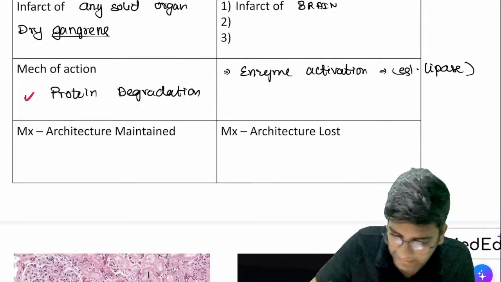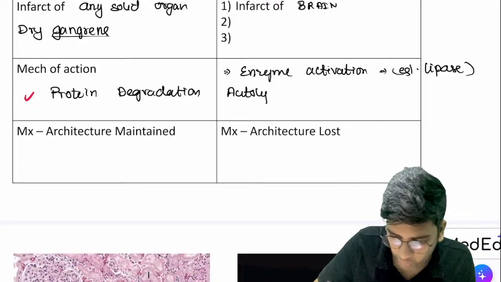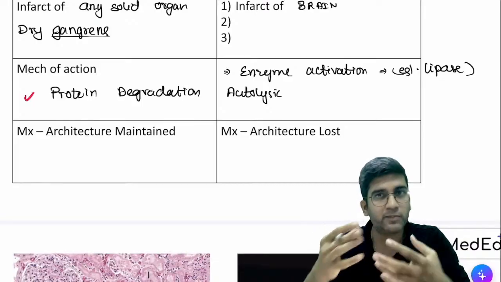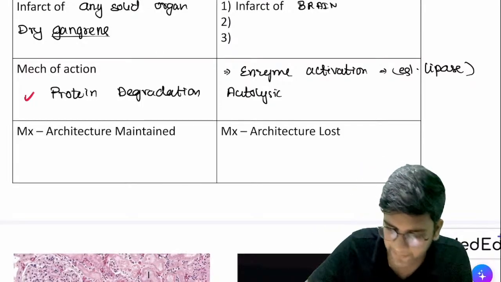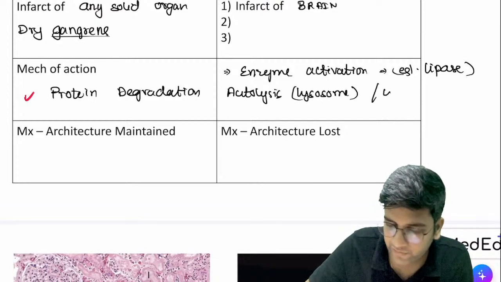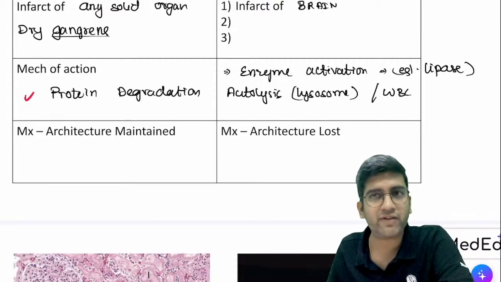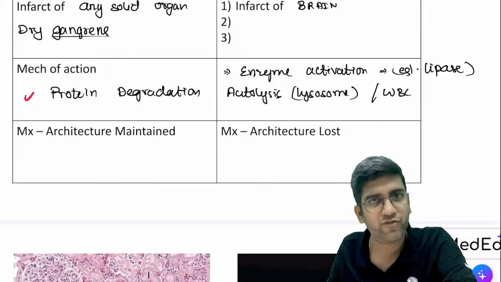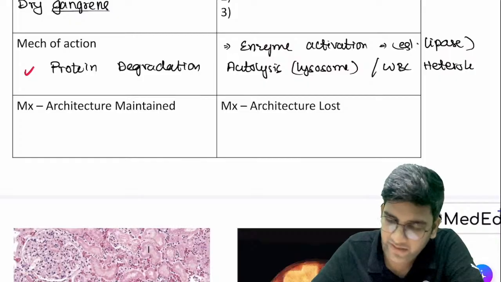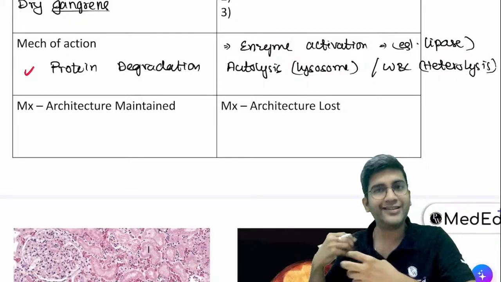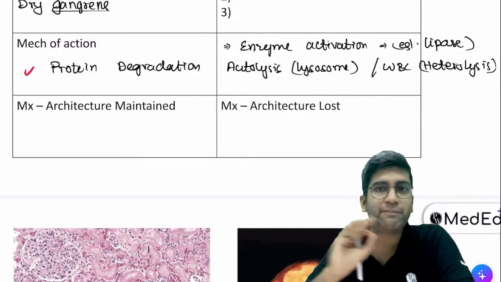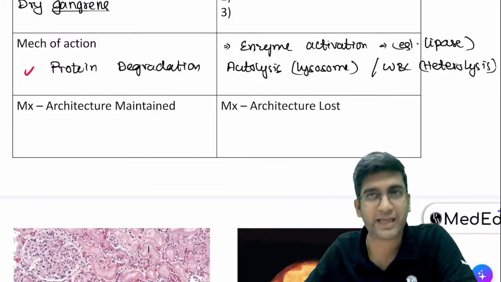So one, it can come from the cell. We call the process autolysis. When the cell dies, the lysosome also dies and all the enzymes come outside that can destroy the brain parenchyma, right? Autolysis from lysosome, that's one. Or it can come from WBC. Will necrosis have inflammation? Necrosis by default will have inflammation, right? When it comes from WBC, I use the term hetero. Hetero means different lysis. I'm having the lysosome coming from a different cell apart from the brain cell. We call it heterolysis, right? But the premise is I should have enzyme activation or lipase activation, right?